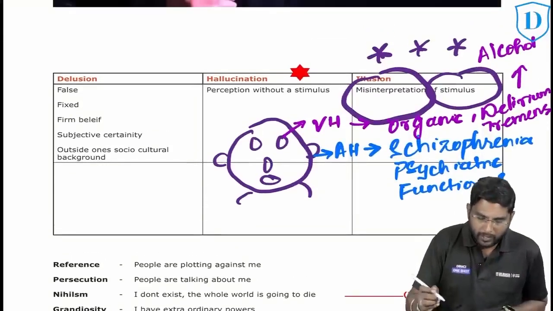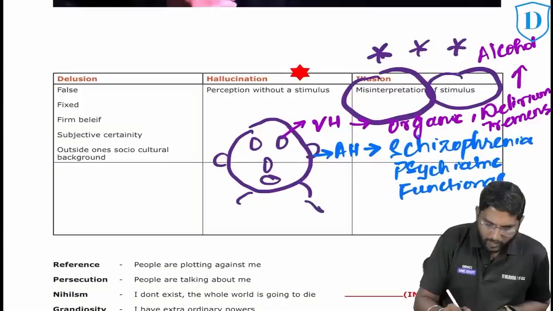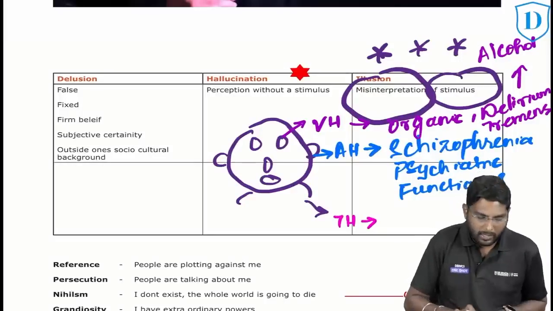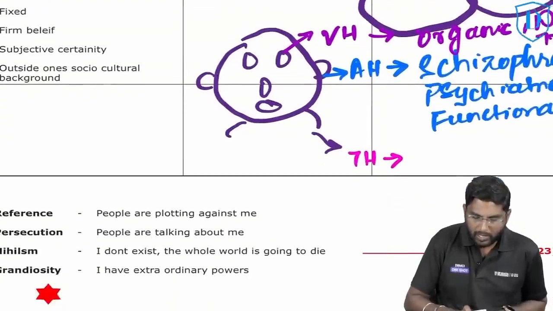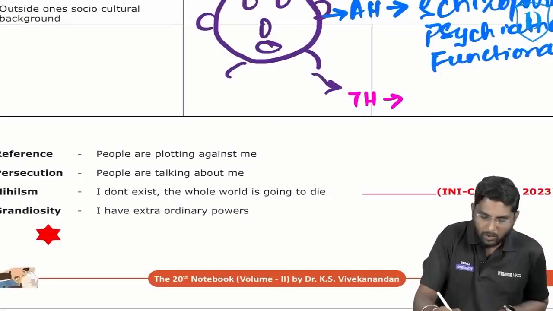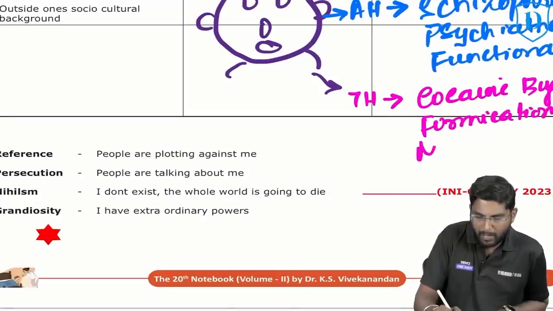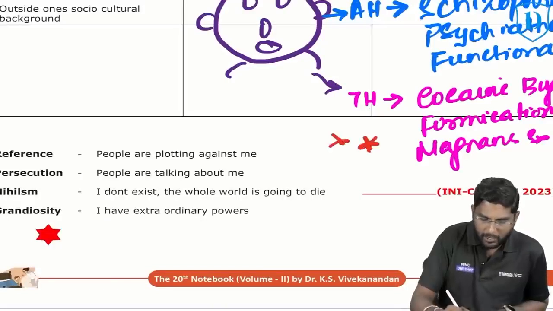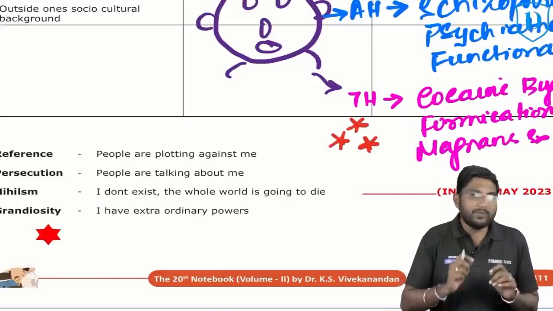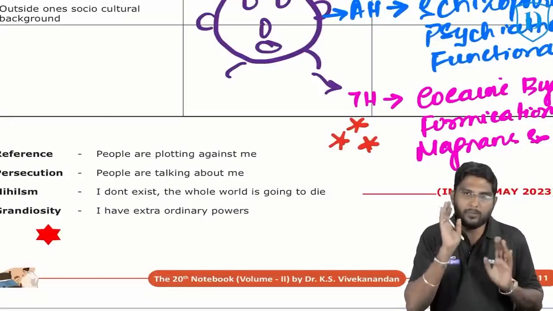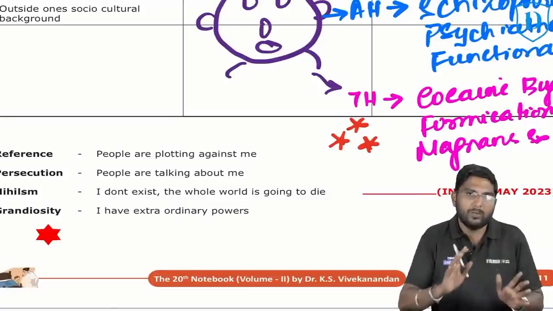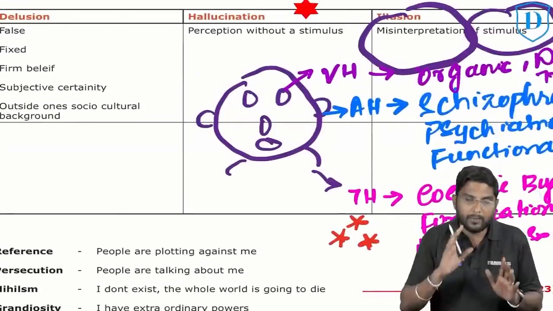Alcohol withdrawal. Yes. Next, the third question is what is called tactile hallucination. What they will expect you to know about tactile hallucination is that it is also called cocaine bugs, formication, or Magnan syndrome. Now I'm choosing a red color star. I think you should have opened this OneShot PDF. You could have seen a lot of red color stars. Whenever you find a red color star, it means they have asked this in the exam, or it is a potential point that they will ask in the exam. So you should give 100% concentration there.